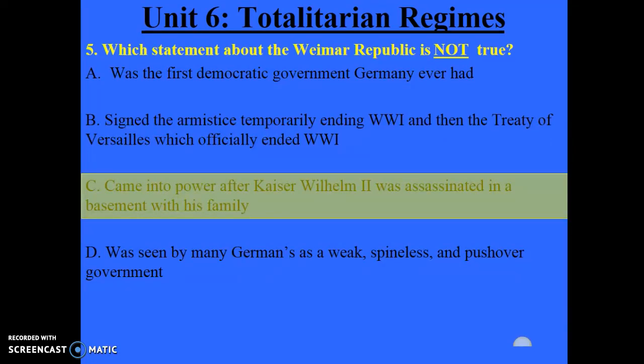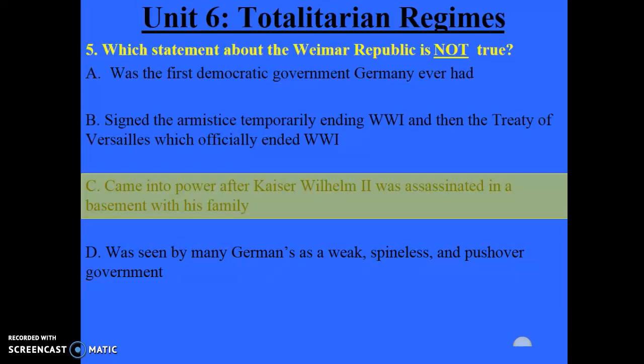There were revolutions in the Ottoman Empire, which brought that part of the Central Powers out of the war. There were revolutions in Austria-Hungary, which brought that other Central Powers ally out of the war. And these revolutions eventually make their way to Germany. The Germans are angry. They want to get out of this war. They're going to start to revolt against the Kaiser, and he is going to have to abdicate, meaning step down.